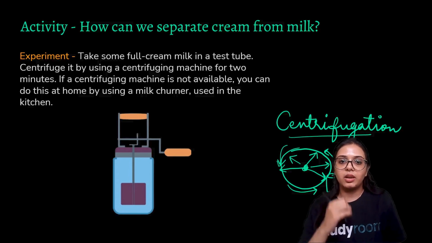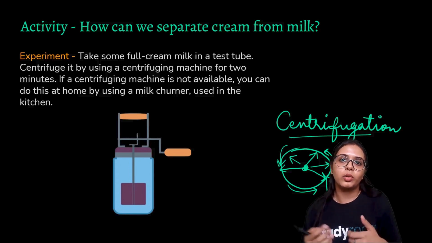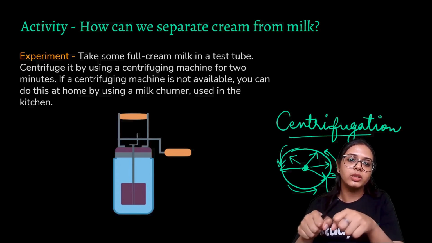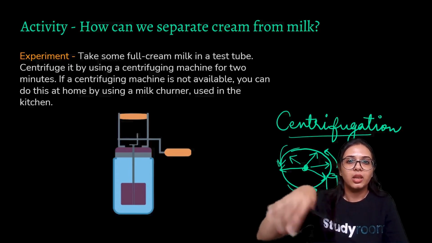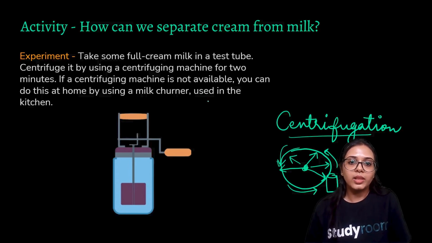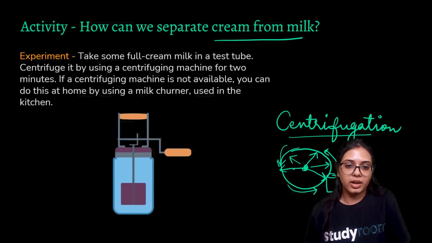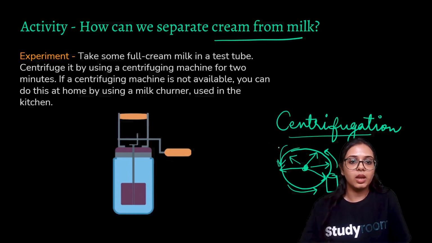It is still being separated. If you go to some villages, or it can also be performed at home as well. Sometimes your mother, or your sister, or your aunt, or your father, anyone in your home may churn, they may cause the milk to rotate in a circular fashion. And when that happens, you are allowing the cream to be separated from the milk. All right. So in centrifugation, force is applied outside, and that is how the machine works, and that is how you get the cream from the milk.